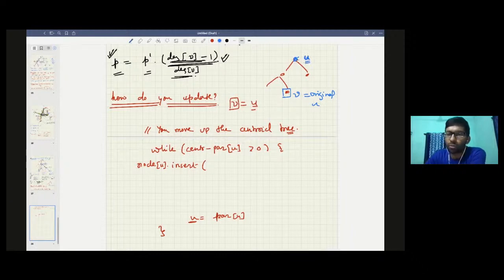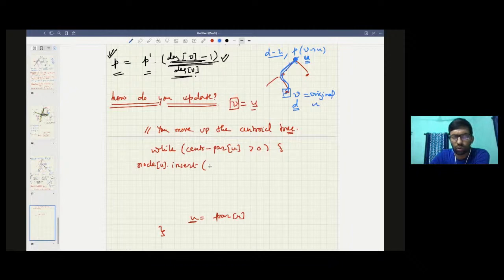Then what kind of information do you need to store? If there was an update of length D, then you need to do D minus something, because of this length. And corresponding to that, what should be the probability? The probability that you go from u to v.